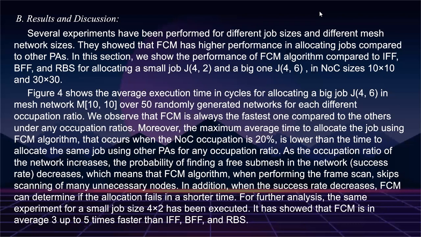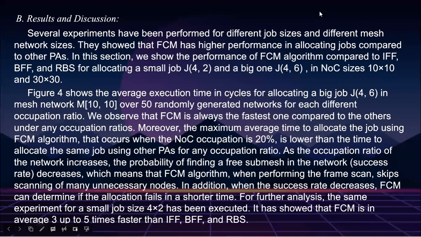In this section, we show the performance of the FCM algorithm compared to IFF, BFF, and RBS for allocating a small job and a big one. The small job is J with width 4 and height 2, and the big one with width 4 and height 6, in NoC sizes 10 into 10 and 30 into 30.